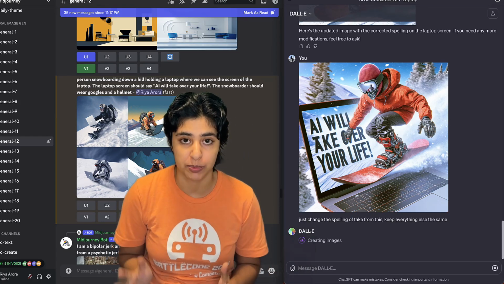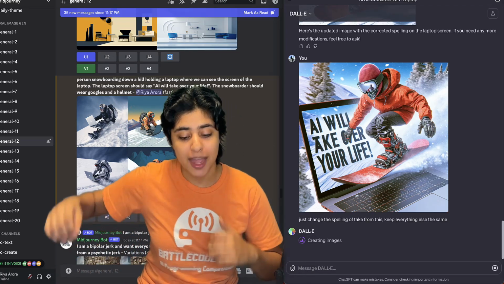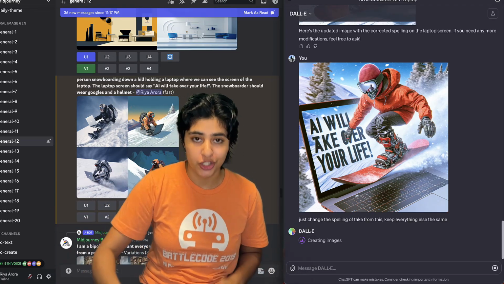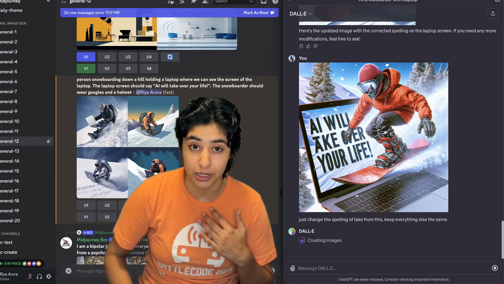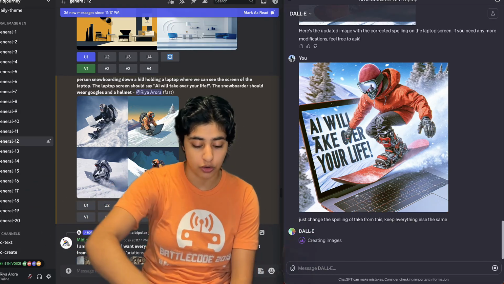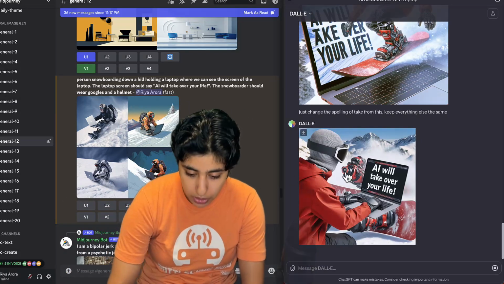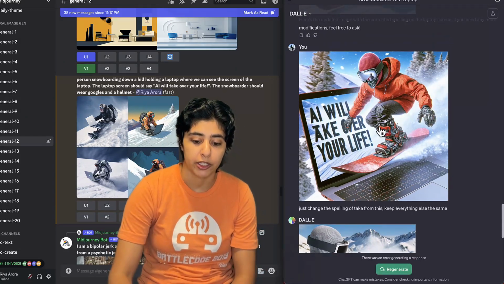In terms of which is performing better, I would say ChatGPT is performing a lot better than Midjourney. It's not perfect, it's not able to perfectly follow directions, but it's pretty close. And it's able to constantly improve based on the feedback that we're giving it. So while this is creating its last image, I just want to let you know that, oh, here it is. Yeah, I think I like this one better.